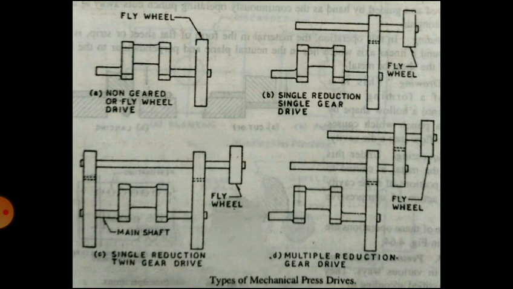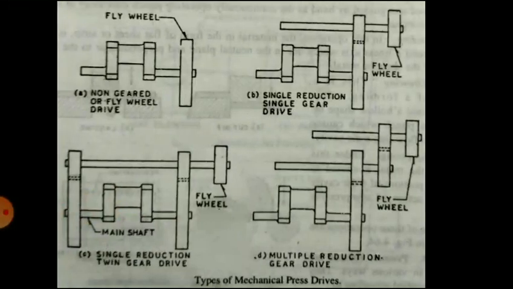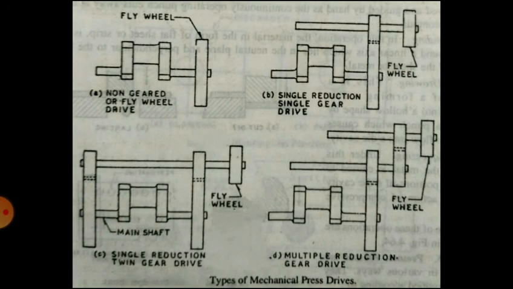Then, the two kinds of source of power for applying force to the ram are mechanical and hydraulic. So this is the second category, that is power presses. It is subclassified as mechanical and hydraulic. In mechanical presses, the energy of the flywheel is utilized, which is transmitted to the workpiece by gears, cranks, levers, etc. The linear movement of the ram or slide is obtained with the help of a flywheel driven system.